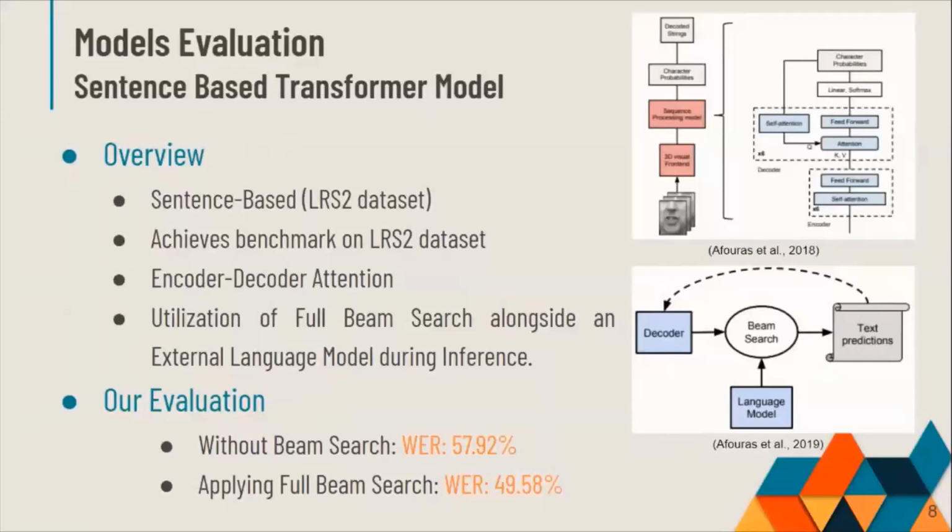two aspects of their design. The first being their encoder-decoder attention and their external character-level language model, which, similar to the lip-to-wave model, might help disambiguate homophones. And the second being their utilization of the heuristic search algorithm BeamSearch for prediction. This incorporation of BeamSearch alongside the external language model showed a significant drop in word error rates.